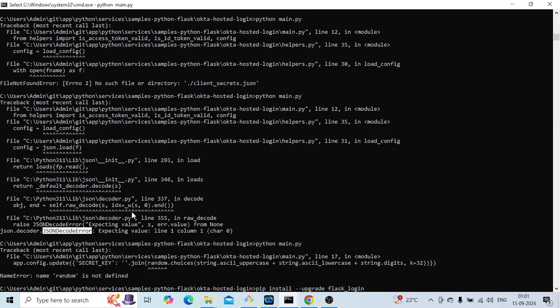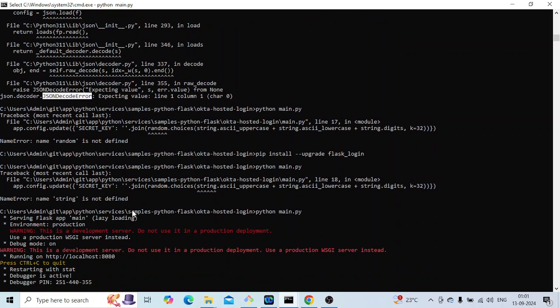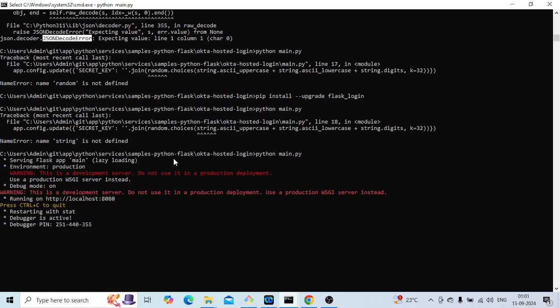So for a beginner, you can use a JSON validator, use proper lint, and then save those changes, and then run the same program again. If you face some other error, try to resolve it, and hopefully at the end you should be able to run the program which you're trying to run.